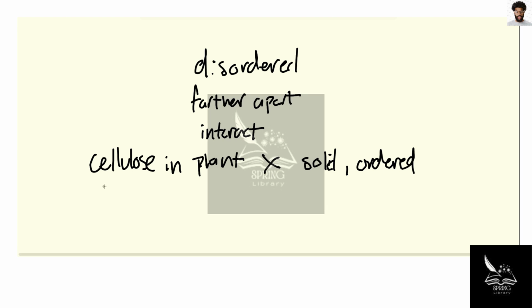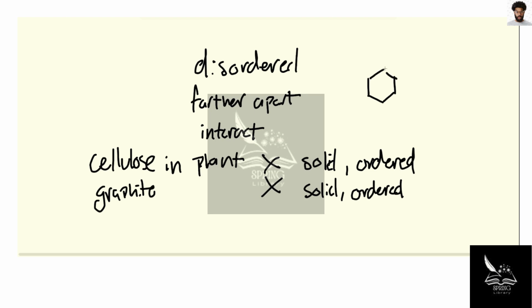Graphite found in pencil lead. That's also going to be a no. Once again, we're talking about a solid here, and we're talking about a rigidly ordered solid. Right? Graphite is just a big network of six-membered rings. Very ordered. And also, touching. They're not farther apart. And so, no, not graphite.